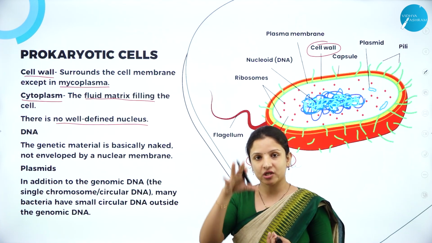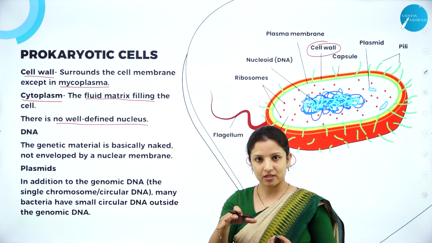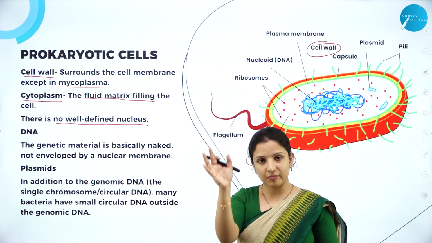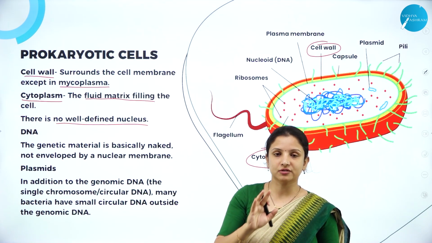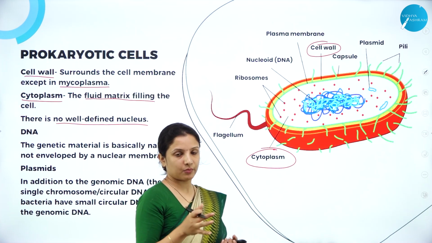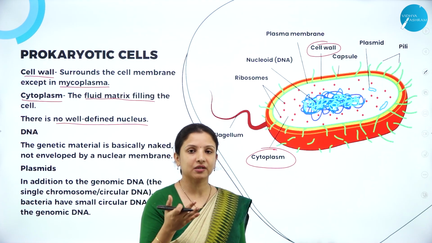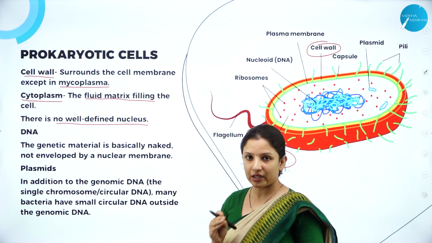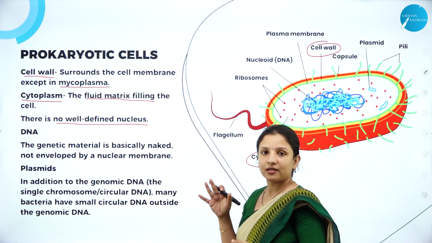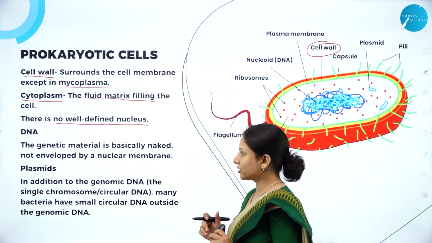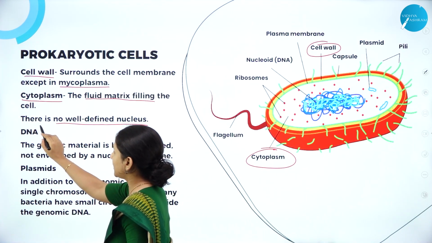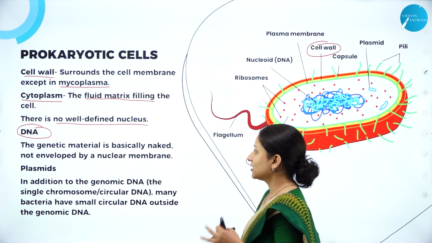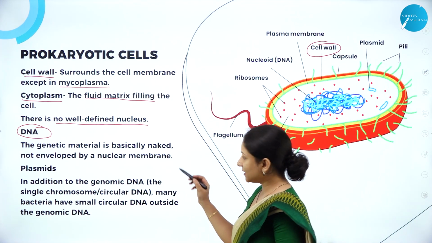They have just the genetic material which is situated in the cytoplasm, and there is no nucleus, because if the genetic material were covered by a nuclear membrane, we could have called it a true nucleus. But in prokaryotes, they do not have a nuclear membrane covering. So therefore, we can say that they do not have a well-defined nucleus. And talking about the genetic material, which is DNA, that is deoxyribonucleic acid, the genetic material is basically naked.